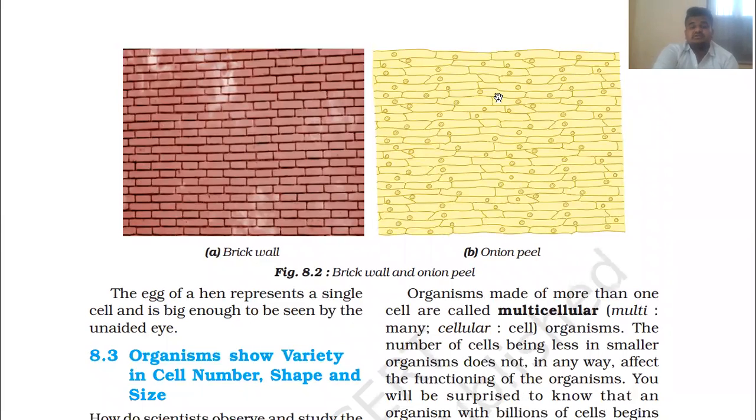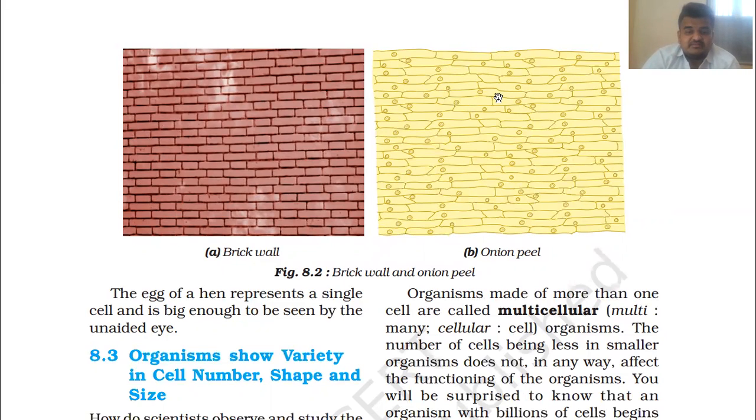Now here you are given two more examples. This is a brick wall. You can compare this very simplified brick wall with the onion peel. Here you are given an onion peel observed under a microscope, in figure 8.2b.